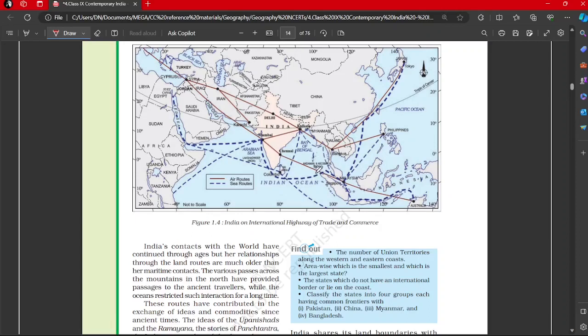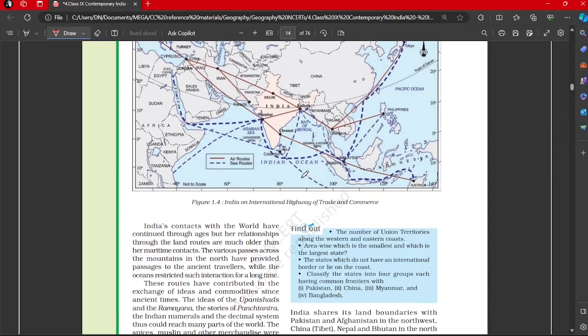So if you see the strategic location of Andaman and Nicobar, and the Strait of Malacca, which is a crucial choke point for these international maritime trade routes, and this is the East Asian countries, and you have Southeast Asian countries here, even to Australia and New Zealand. If you see, the trade route is going there also.